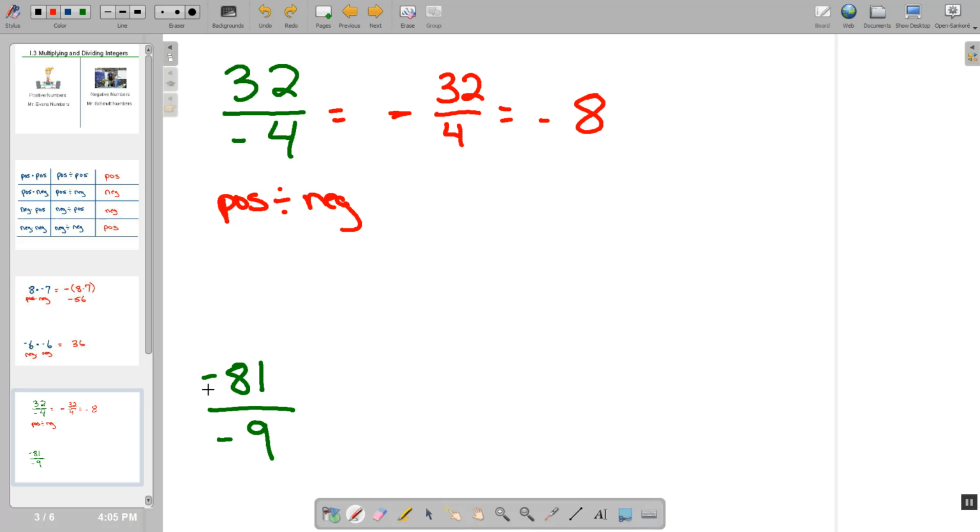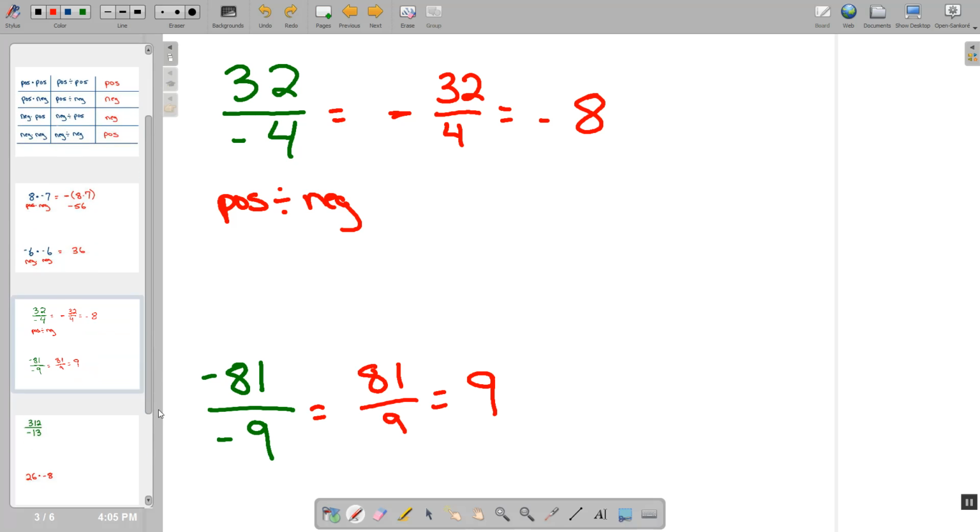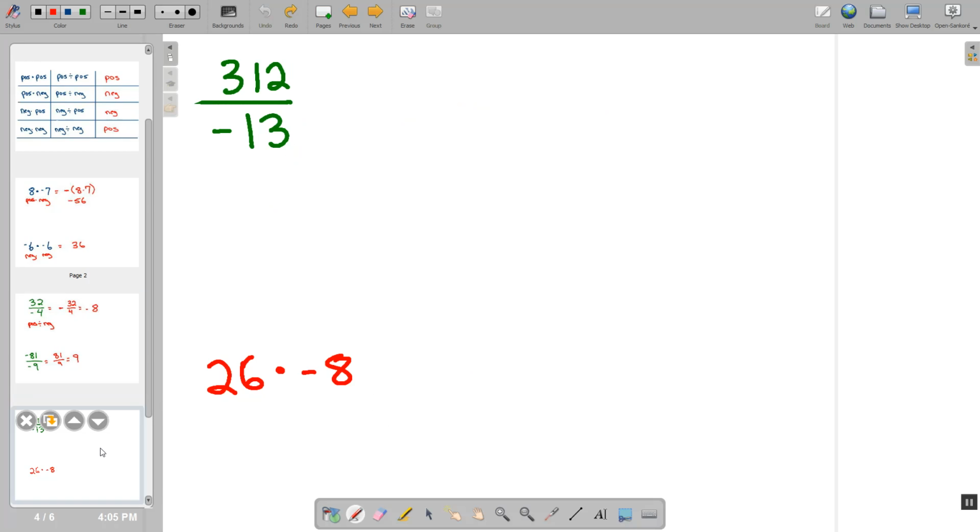Down below, if we have a negative divided by a negative, that ends up being a positive, so we can treat this just the same way we would treat 81 divided by 9. 81 divided by 9 is 9, and so our answer is a positive 9. We're going to move to a couple more complicated problems, but the style is going to remain the same.